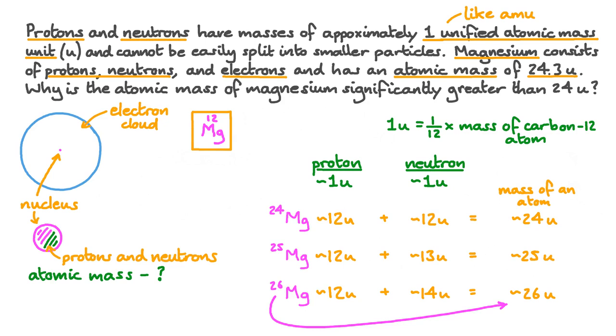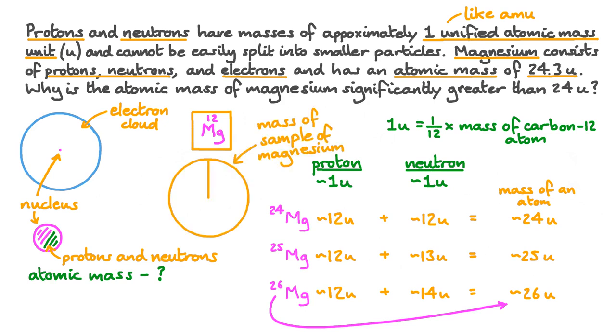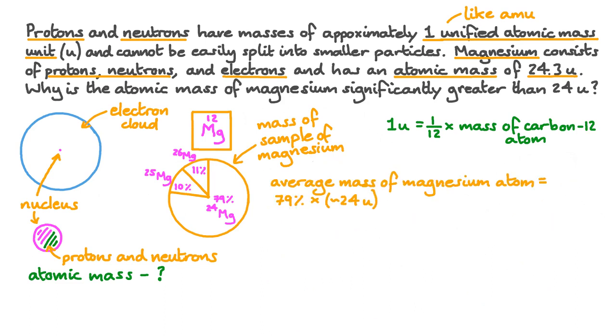Well, where does that leave us? We know that magnesium, the element, is generally composed of 3 different isotopes, magnesium-24, magnesium-25, and magnesium-26, and the atoms of these isotopes have slightly different masses. Well, we can think about a sample of magnesium being made up of a mixture of magnesium-24, 25, and 26. For samples of magnesium found on Earth, on average, 79% of the atoms are magnesium-24. 10% of the atoms are magnesium-25, and 11% of the atoms are magnesium-26.